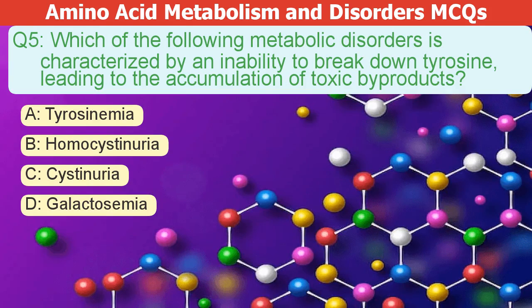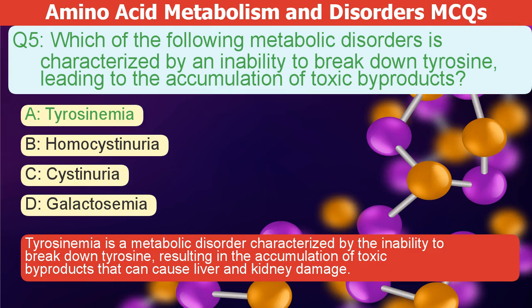Which of the following metabolic disorders is characterized by an inability to break down tyrosine, leading to the accumulation of toxic byproducts? A. Tyrosinemia. B. Homocystinuria. C. Cystinuria. D. Galactosemia. The correct answer is A. Tyrosinemia is a metabolic disorder. It's characterized by the inability to break down tyrosine. This results in a buildup of toxic byproducts. These byproducts can cause liver and kidney damage.